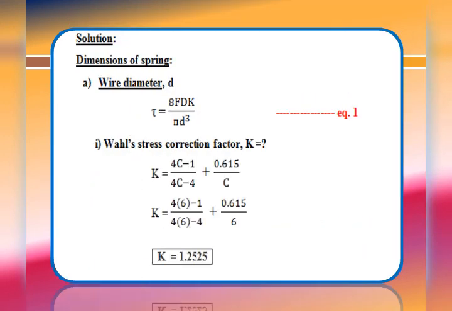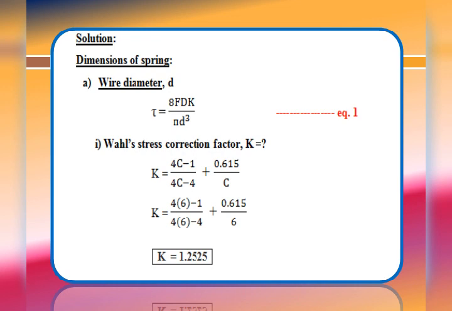Dimensions of the spring: the first unknown is the wire diameter d, which can be evaluated by using the equation shear stress tau is equal to 8 F D K divided by pi d cube. For convenience, we will call that equation number 1, where the values of capital D and capital K are needed, d is unknown, and F we already calculated, and mass that we know.